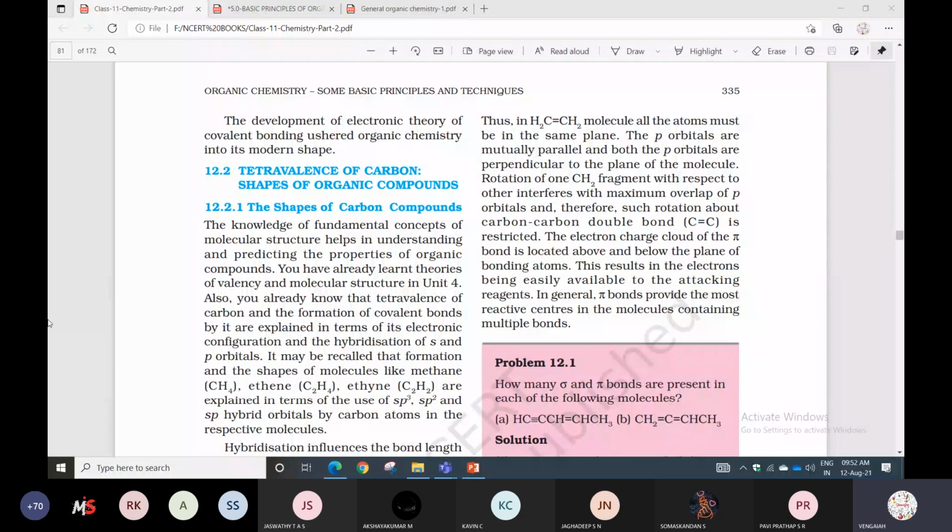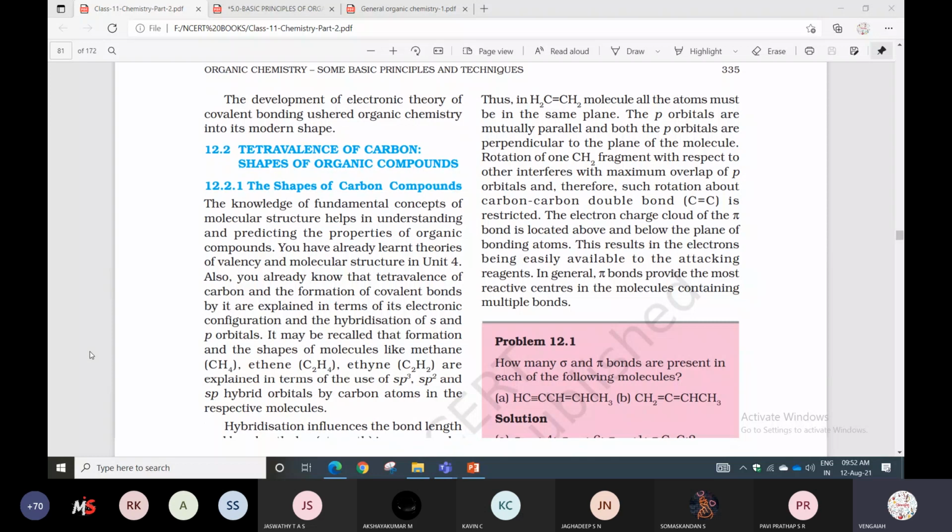We already know the tetravalency of carbon and the formation of covalent bonds, explained in terms of electronic configuration and hybridization of s and p orbitals. The formation and shape of molecules like methane, ethene, and ethane are explained in terms of electronic configuration and hybridization.